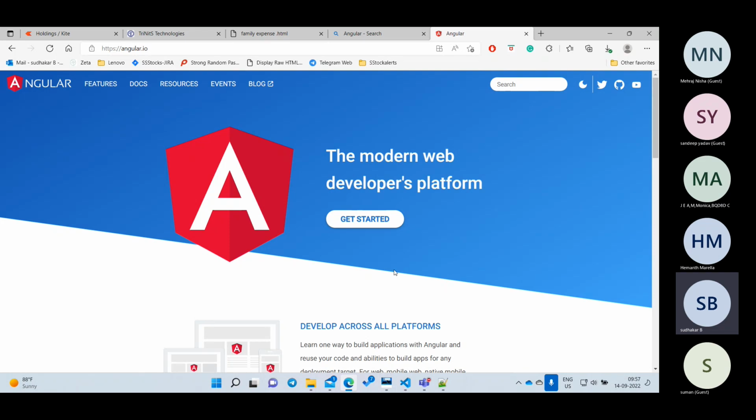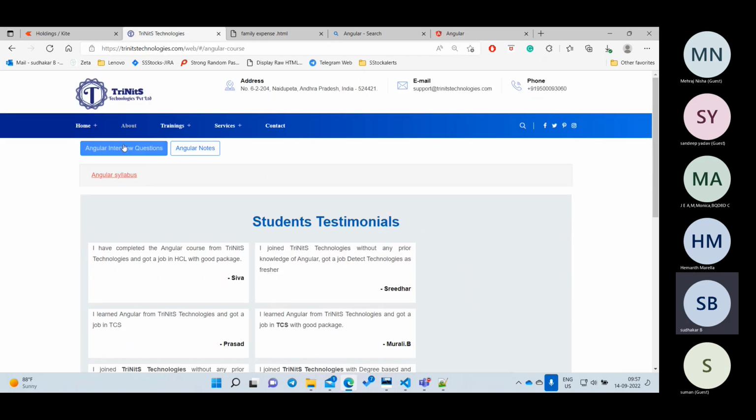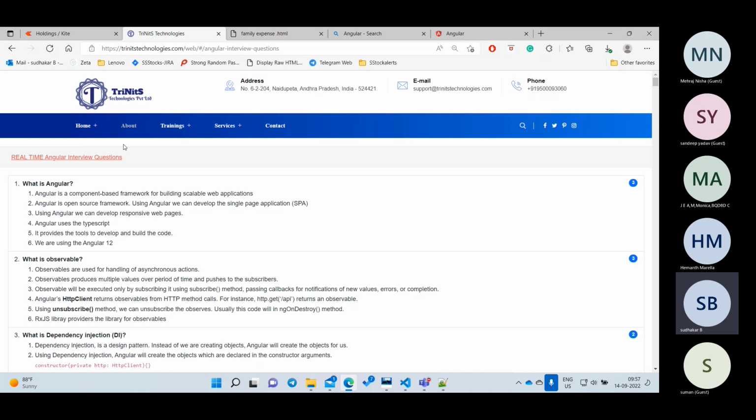But in Angular, they have given everything. It's like one solution. You want routing, everything will be there. We'll see what things are available. For now, think of this as a framework, supported by Google, and it is open source. We can develop web applications, mobile applications, and desktop applications also using Angular.